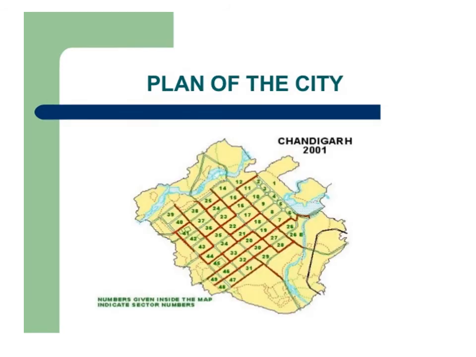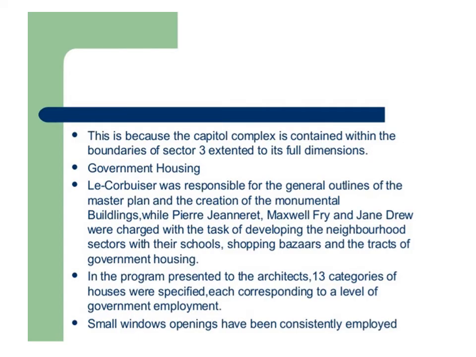This is a typical view of a ground floor where the turning radius for the car is provided in a semicircular reception hall. This slide shows the roof garden designed by Le Corbusier. Gardens are provided at the second level with a roof garden, whereas the living area is provided at the ground floor and one third of the space is occupied by the roof terrace. This is the peculiarity of his garden plan.